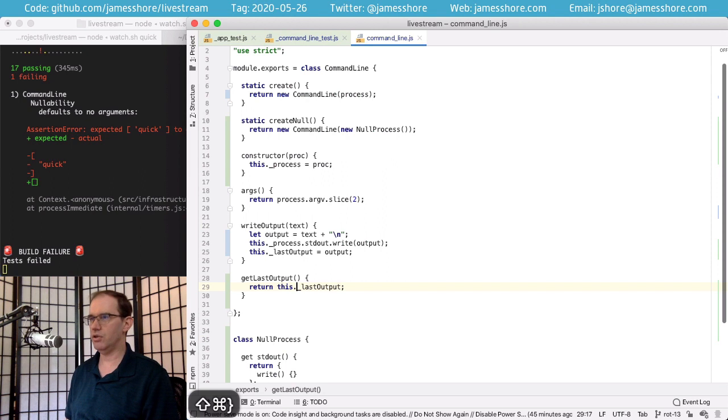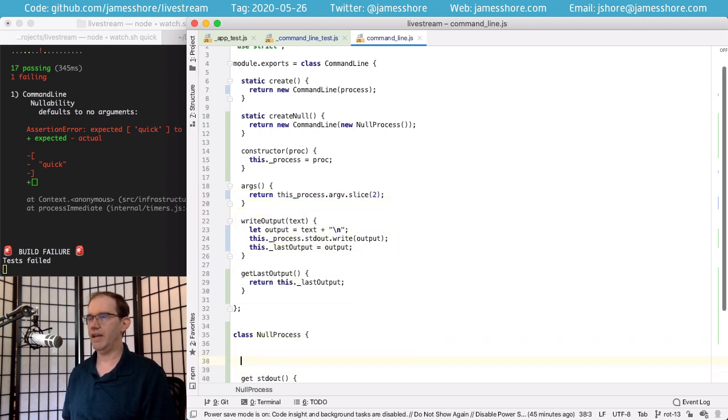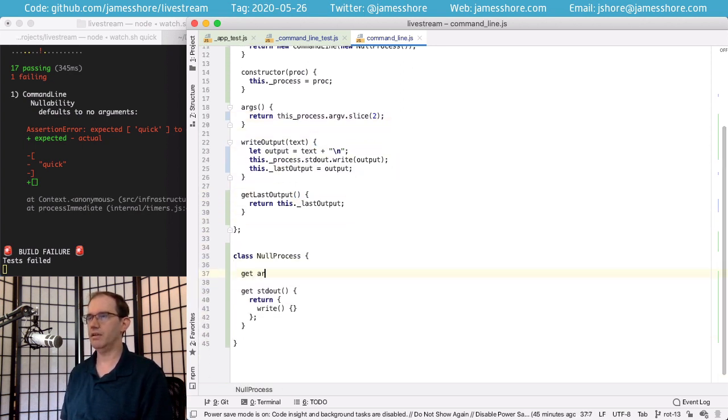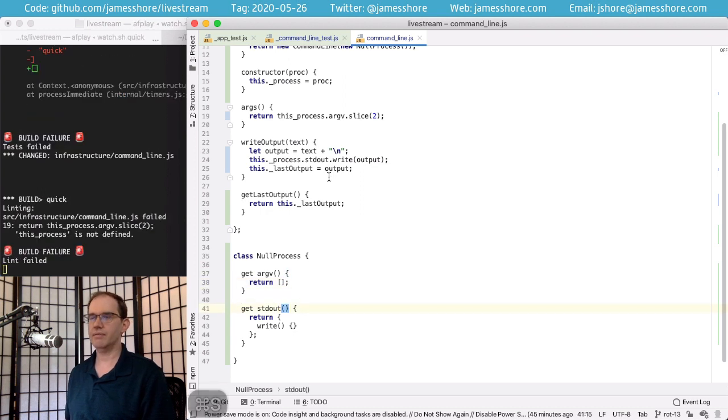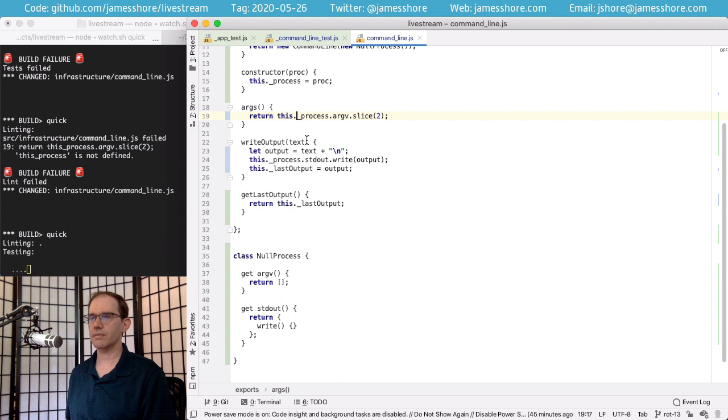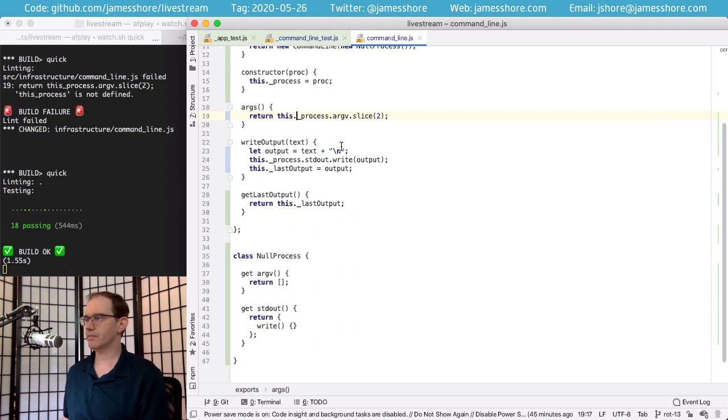So what we need to do is we need to have our args also use our embedded stub, and we need to have our embedded stub implement argv, because that's process.argv. And we'll just have it return an empty array. And we'll need to put a dot in here. And there we go.